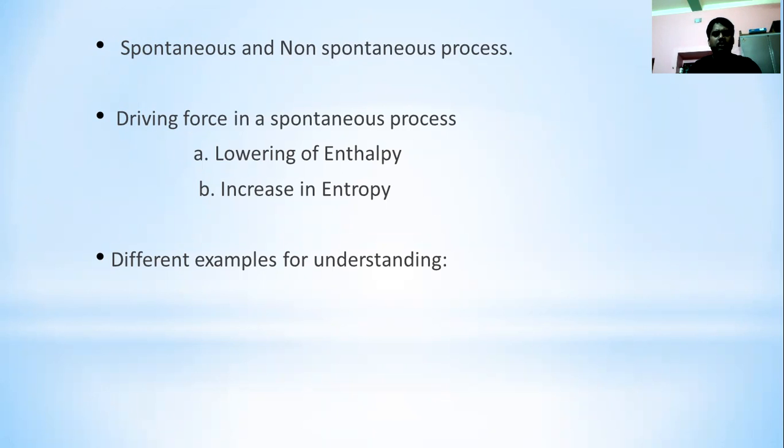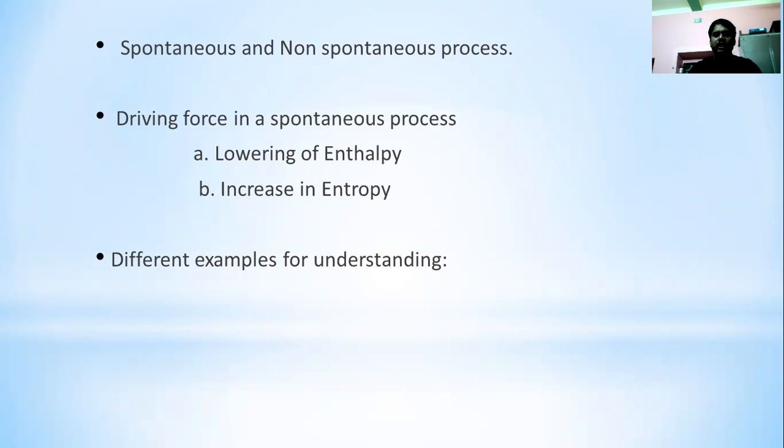Number three, constant entropy but lowering of enthalpy. What will happen? Again, it is lowering the enthalpy, which means that is a spontaneous process. Number four, constant randomness, meaning constant entropy, and increase in enthalpy. That will be a non-spontaneous process.